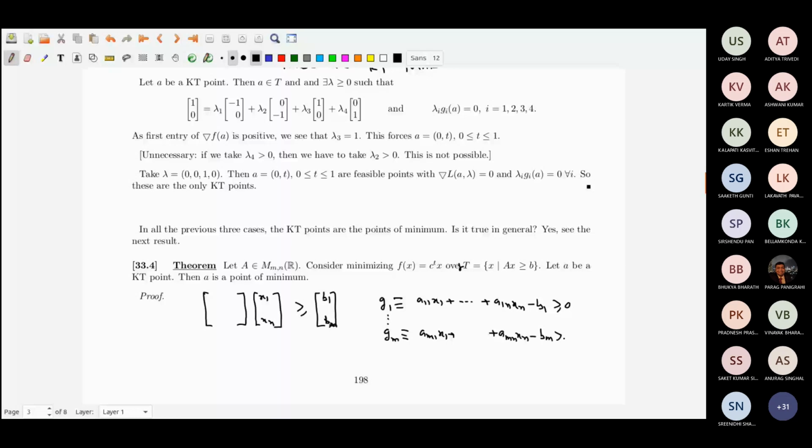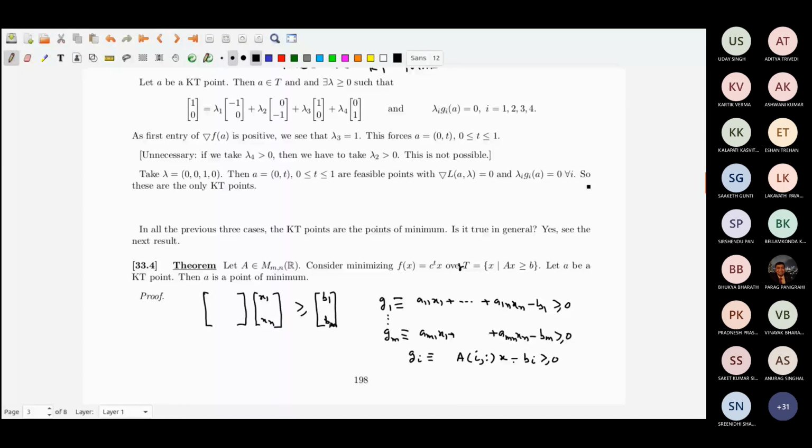In a standard way, g_i is equal to the ith row of A, multiplied by x, minus bi. This is g_i.